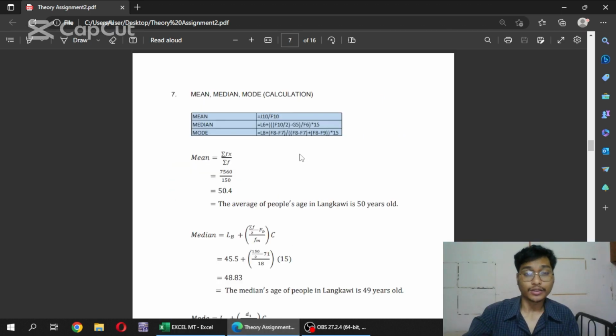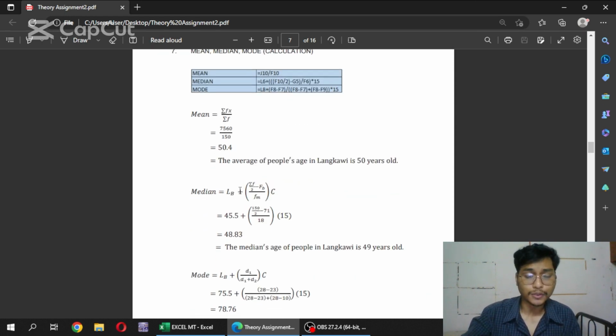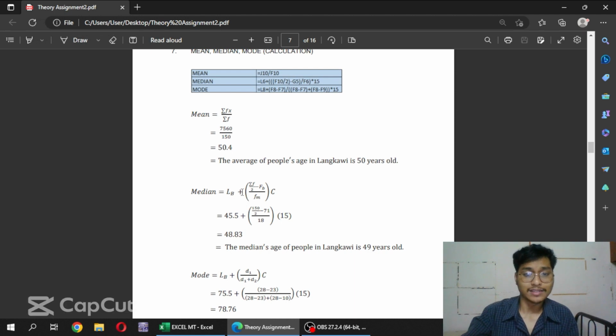Next, let's jump to calculation. For this, we use this mean formula to get the average of people's age in Langkawi, which is 50 years old. By using the formula, we got 50.4, but we can round off because we are using age. Then we use median formula to get the median age of people in Langkawi, which is 49 years old, or we get 48.83. Again, we can round off. This LB stands for lower boundary for median class, and C stands for class size.